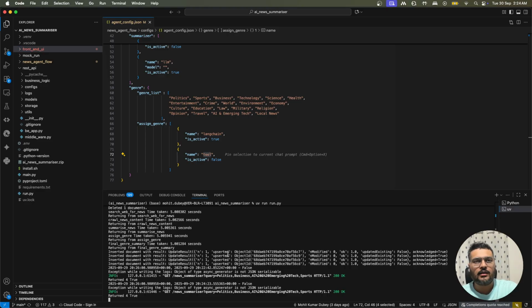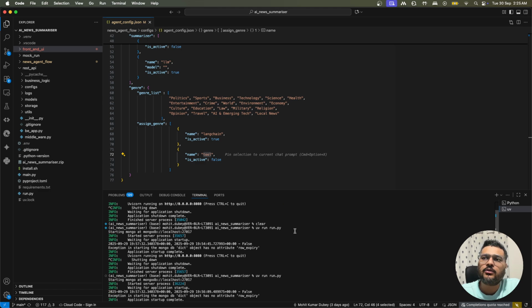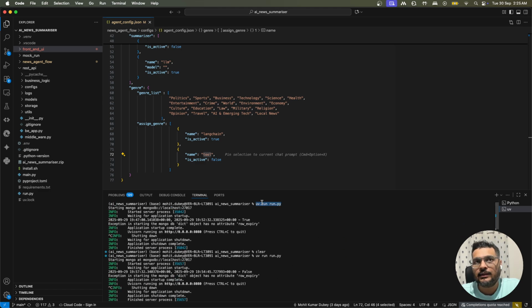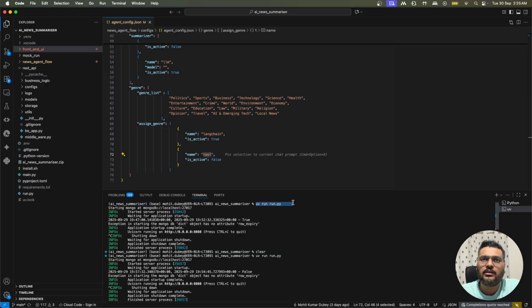Now, let us quickly see how we can run this project. You need to get inside this project, which is this AI News Summariser. Once you have done all the dependencies and LLM setup, you have to run this particular command, which is uv run.py. This will start your backend for you. Before running this, please make sure that you set your virtual environment. That configuration is already given in the technical doc. You can get it from there.